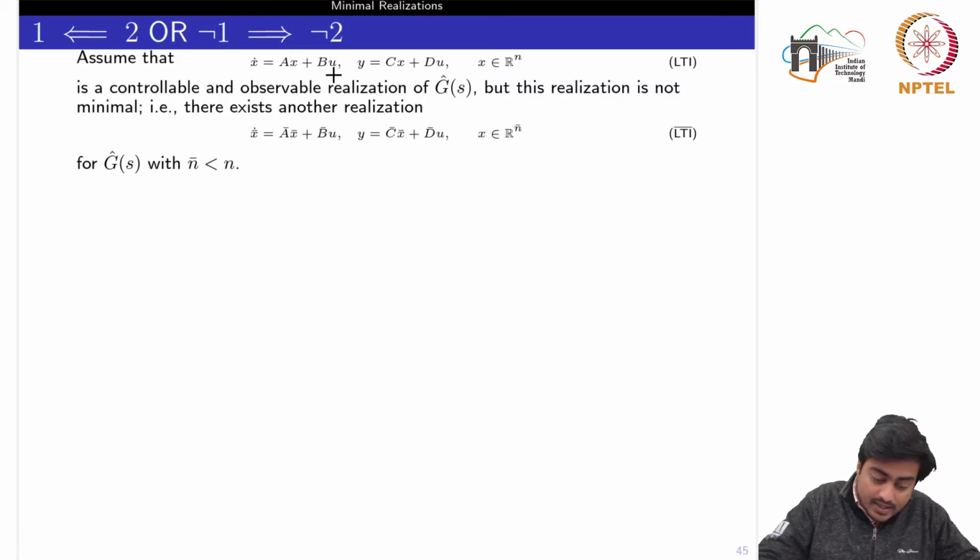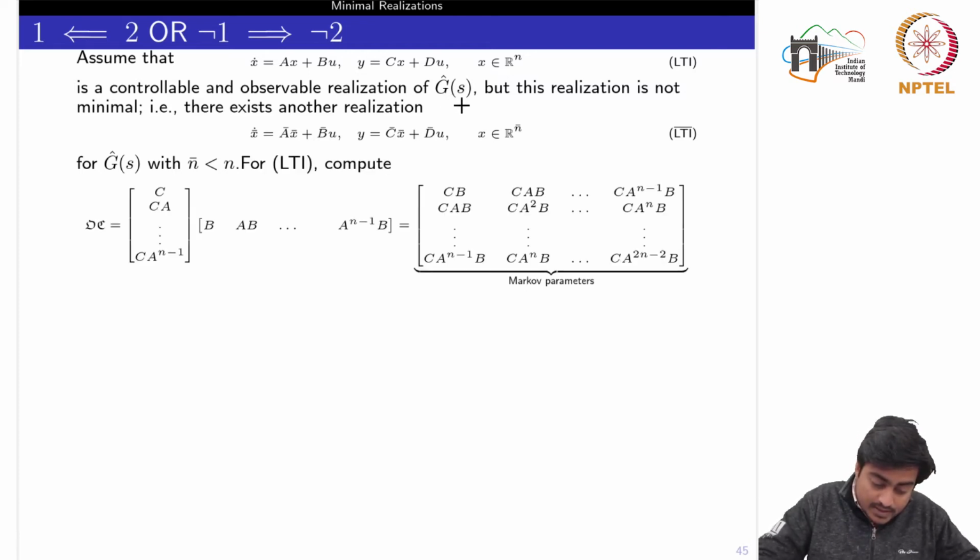Okay, because if this realization is not minimal, it means that there exists another realization which we can obtain by the Kalman decomposition theorem, and of which the dimension would be lesser than this one, but the transfer function would remain the same, because both are realizations of the transfer function g hat. Okay.